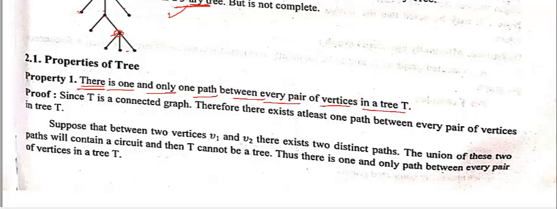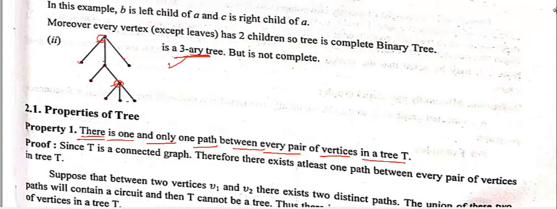You can take any two vertices like this and this, only one path. This and this, there is only one path, no two paths. This and this, 1, 2, 3, only one path. Means in a tree, one and only one path is there between any pair of vertices. Very much clear, you can take any example. This was property number 1.